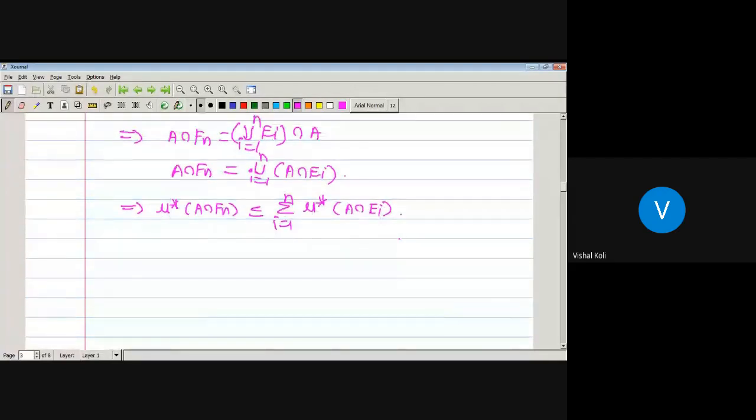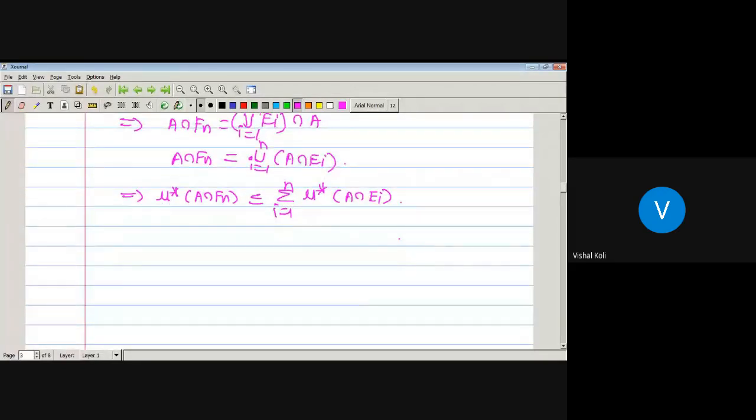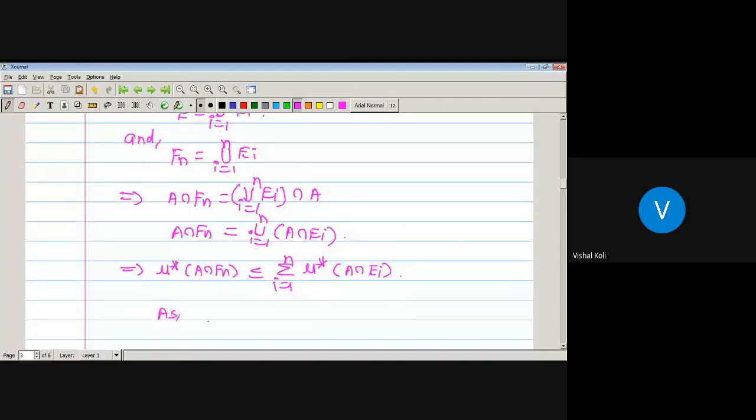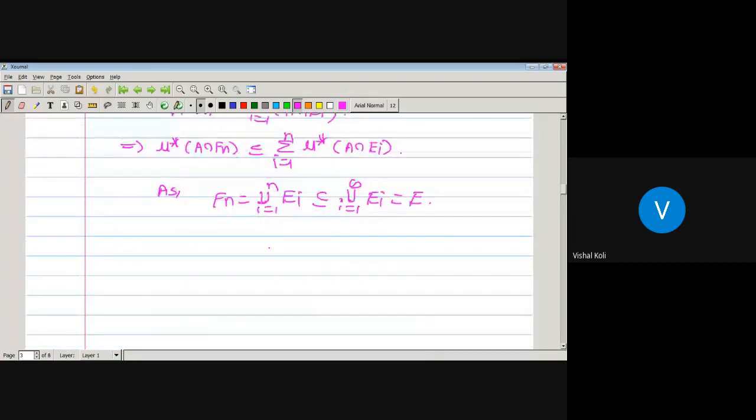Now, Fn is a set which is nothing but union over i running from 1 to n Ei, which is a subset of union i running from 1 to infinity Ei, and this is nothing but our capital E. So actually our Fn is a subset of E. Since Fn is a finite collection of measurable sets and E is a countable collection of measurable sets, Fn must be a subset of E. Now, what is the relation between the complements, Fn complement and E complement?